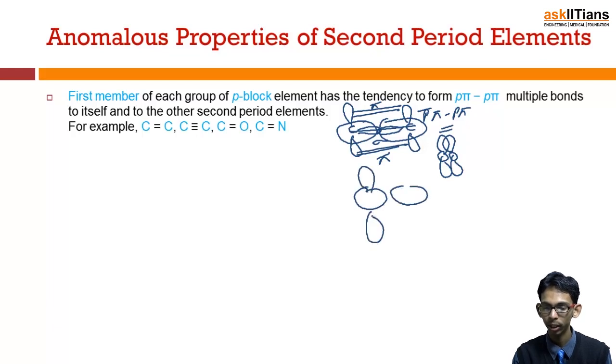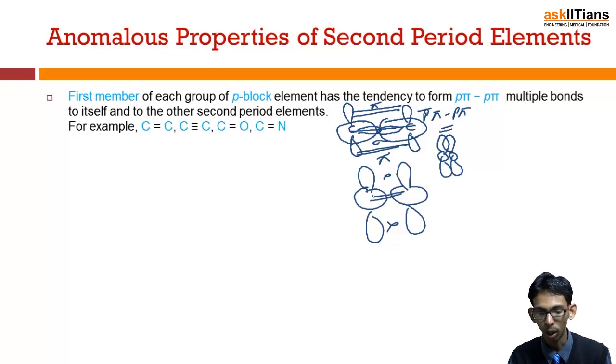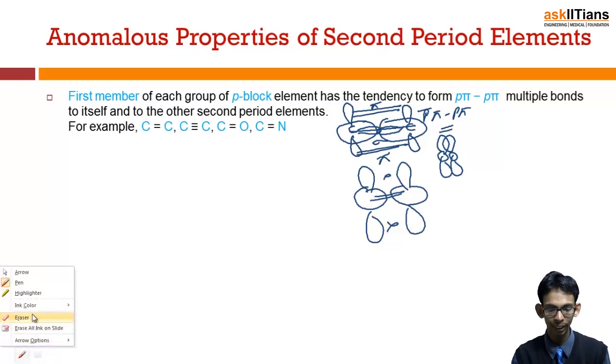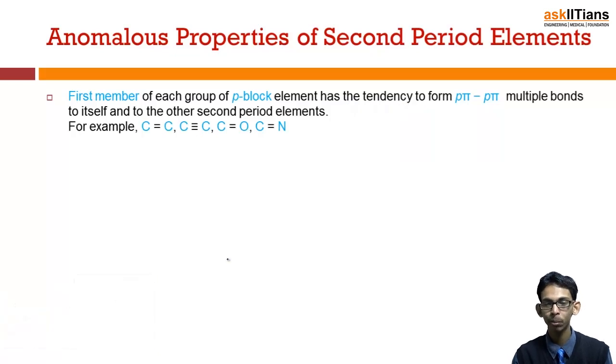the effective overlapping of the p orbitals is not possible, or is not so effective. So this p-pi multiple bond is more effective when the size of the atom is small, and because of this they have a tendency to form p-pi multiple bonds, and that is why the first members of groups are mostly diatomic.